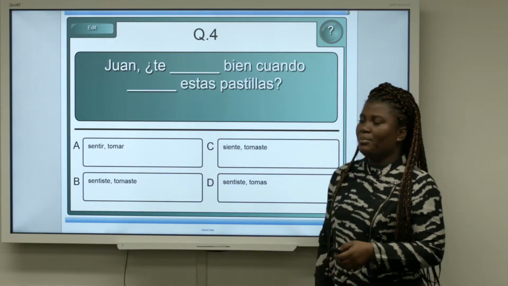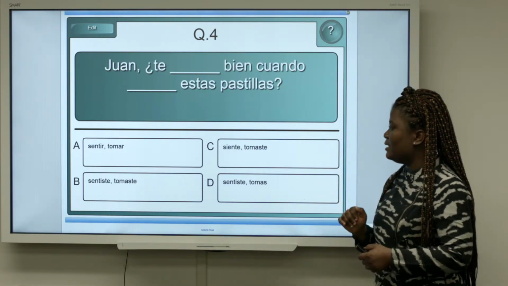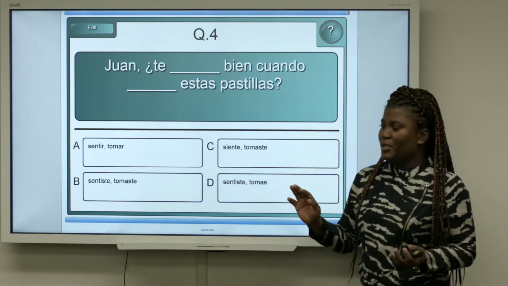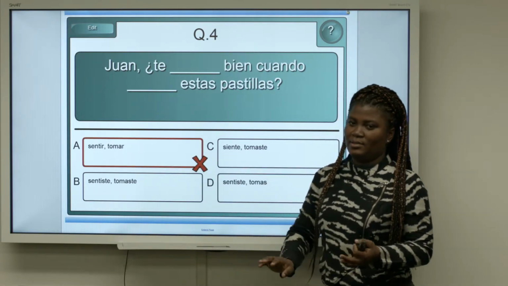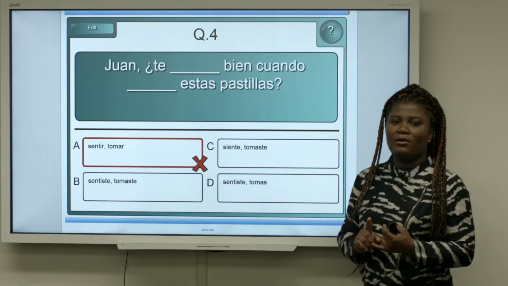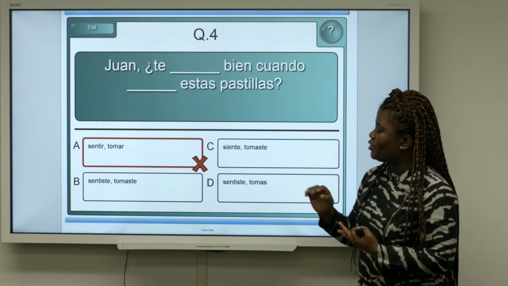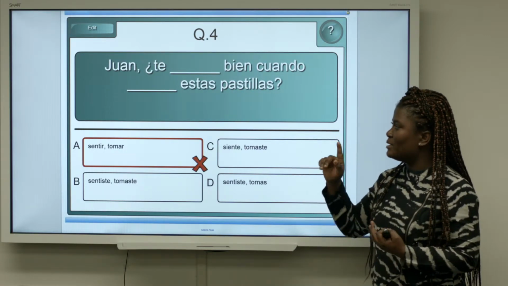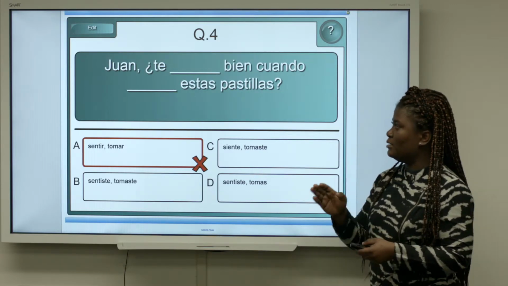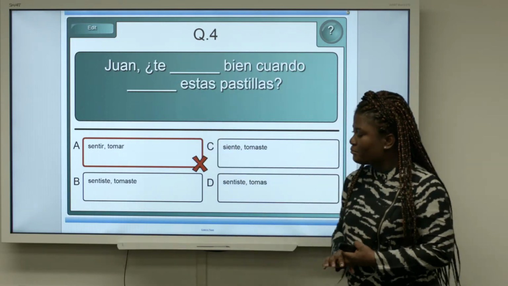The fourth example, Juan, te dash bien cuando dash estas pastillas. We're looking at the verbs sentir and tomar. Straight away, this is wrong because it's still in the infinitive, it hasn't been conjugated. We can work with those. So we're looking for sentir and tomar conjugated in the right person, tú, because it's a question being made directly to Juan. And we know that because of the pronoun te.